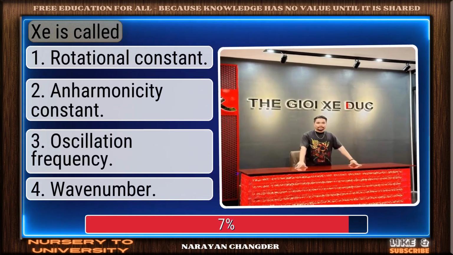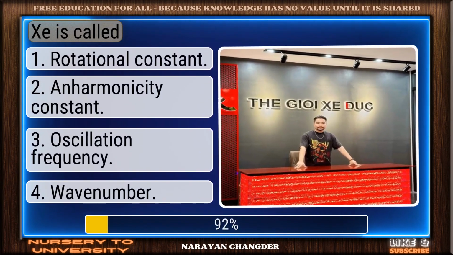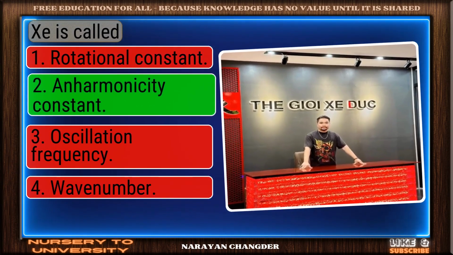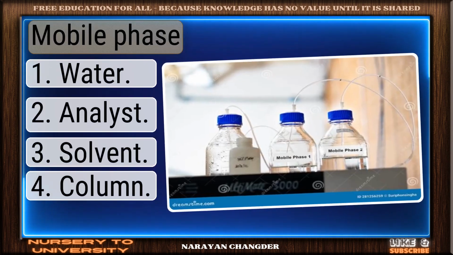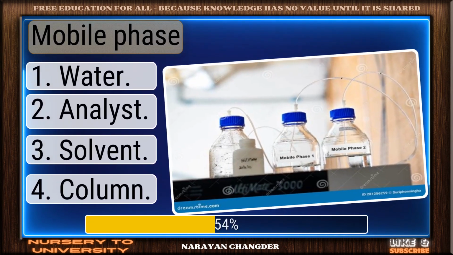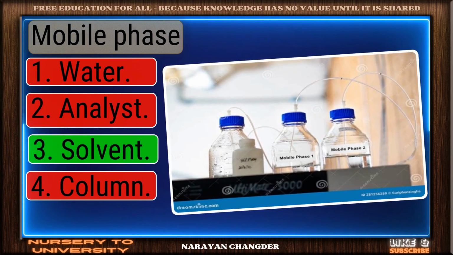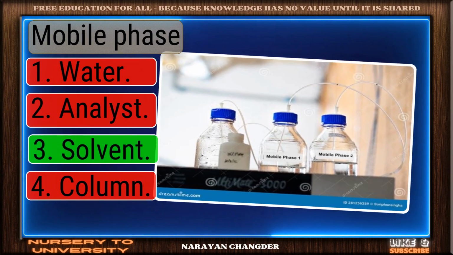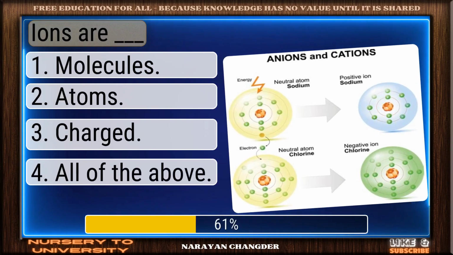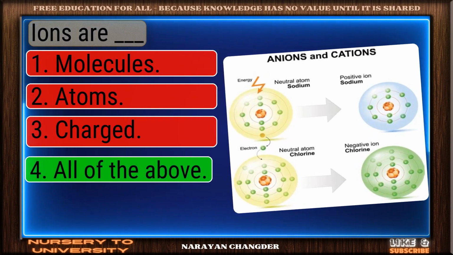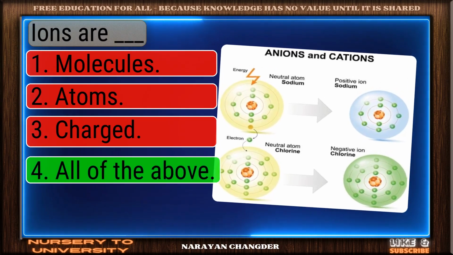C is called. You chose an harmonicity constant. And it is correct. Mobile phase? Great job. Solvent is the accurate answer. Eins are dash. Well done. All of the above is the right choice.